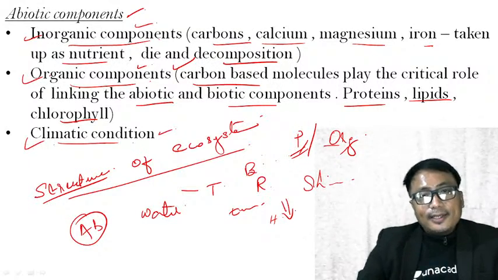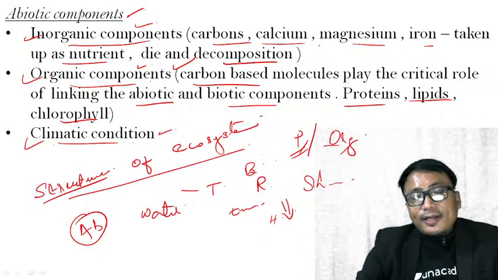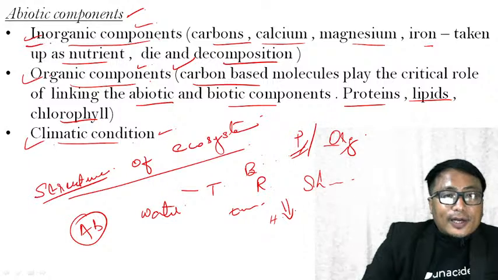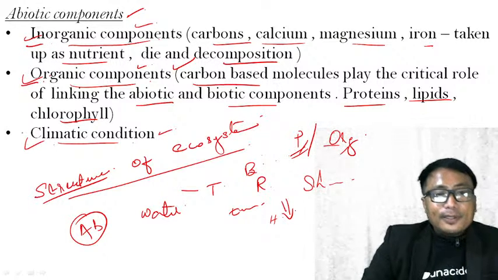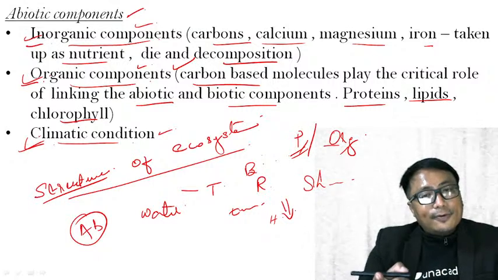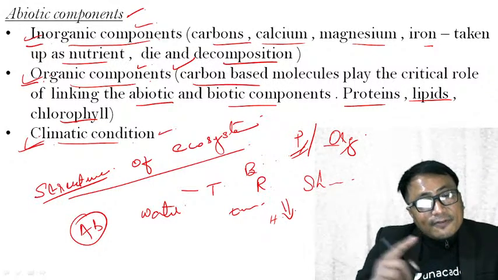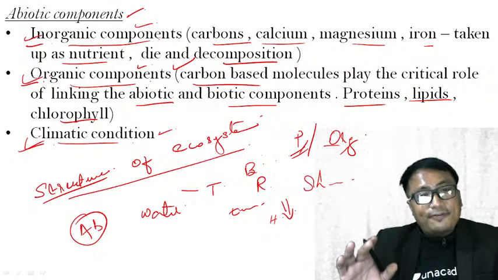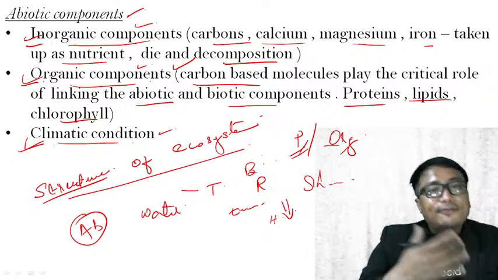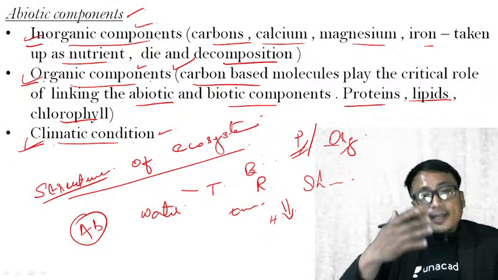On the other hand, in each and every different place on the earth's surface, the supply of inorganic component, organic component, climatic condition differs. In each and every different ecosystem, the supply of all of these abiotic components is different.